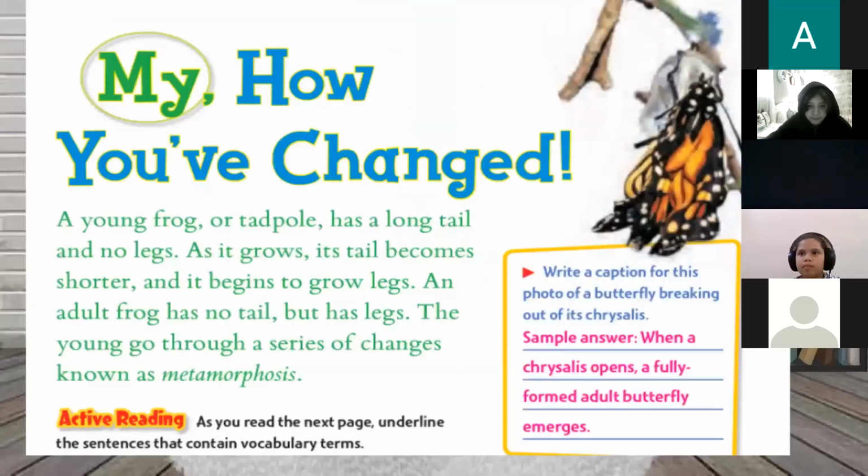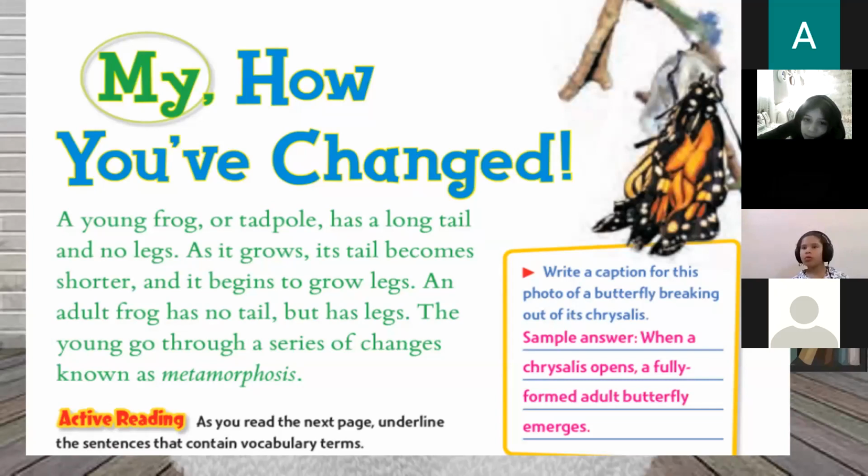But some animals or insects go through a really big difference. What do you think when I tell you that an animal or an insect can go through a big change? What can that change be? Think of a butterfly. Do you know the life cycle of a butterfly? Okay. A young butterfly, is it the same as an adult butterfly? Really not.